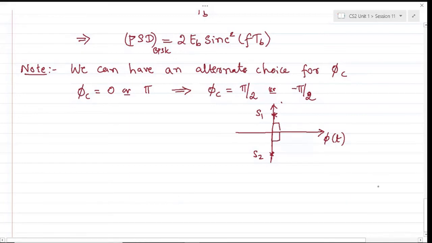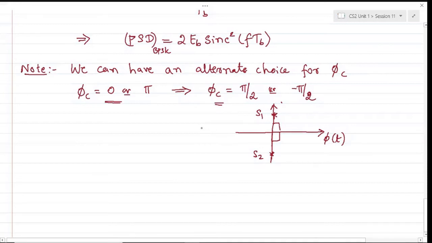Okay, so whoever has got the BPSK simulation, you would find the sketching of the BPSK modulated signal in time domain for both the cases, and you'll see the difference in the generation between these two choices for phi c, and you should also conclude which choice will perform better than the other.